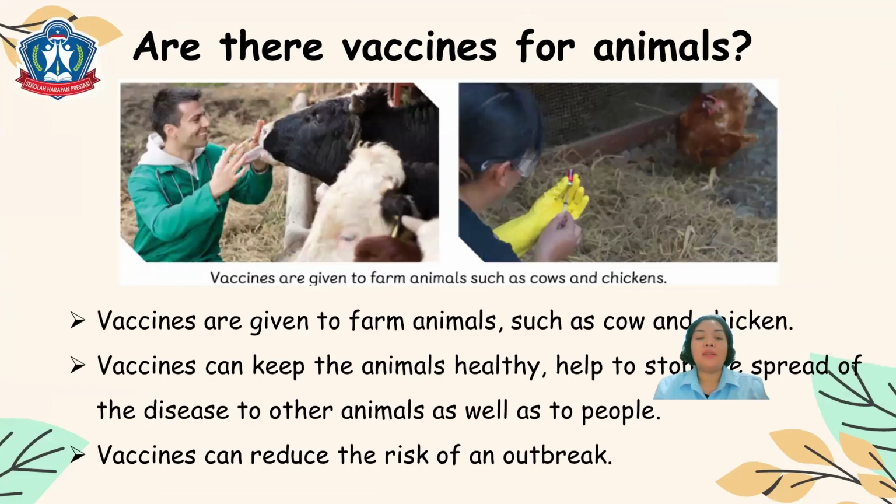Now let's have this one. Are there vaccines for animals? Of course, vaccines are given to farm animals such as cows and chickens. Vaccines are given to farm animals, again, cows and chickens, because they can keep the animals healthy and help to stop the spread of the disease to other animals, as well as to people. Vaccines can reduce the risk of an outbreak.